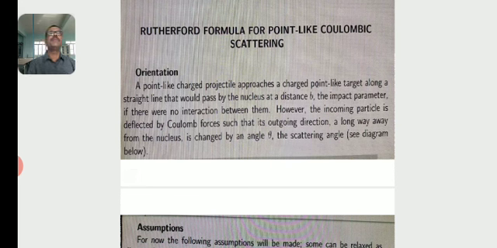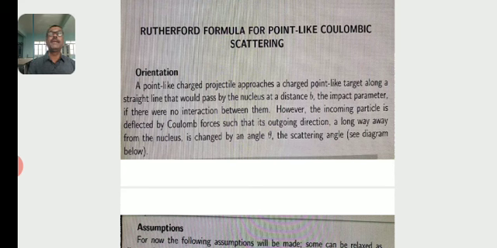Then Rutherford's formula for point-like Coulomb scattering. Alpha ray scattering is known as Coulomb scattering because of the electrostatic force of repulsion between the alpha particle and the nucleus. A point-like charged projectile approaches a charged point-like target along a straight line that would pass by the nucleus at a distance b, the impact parameter, if there were no interaction between them.